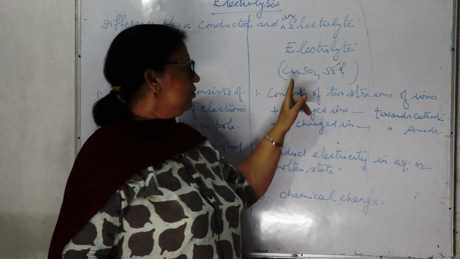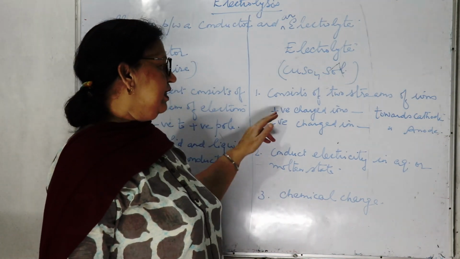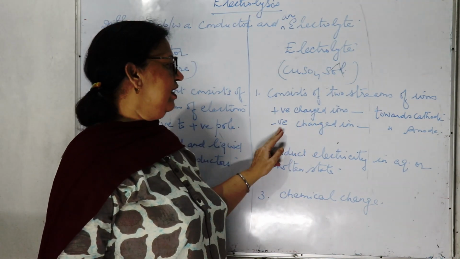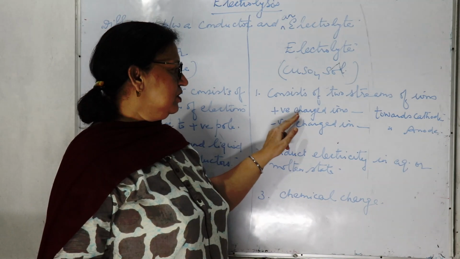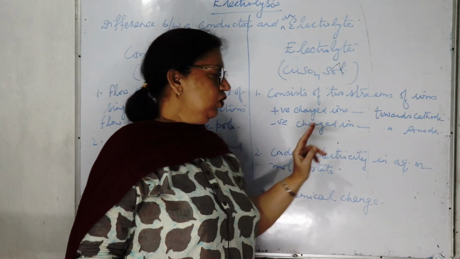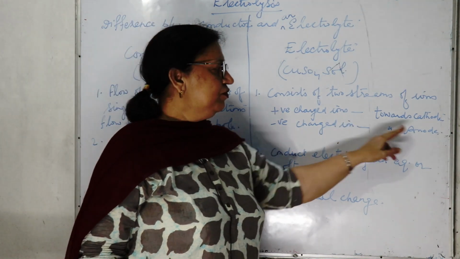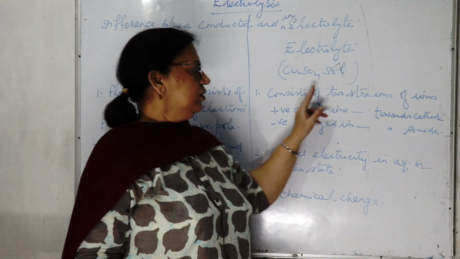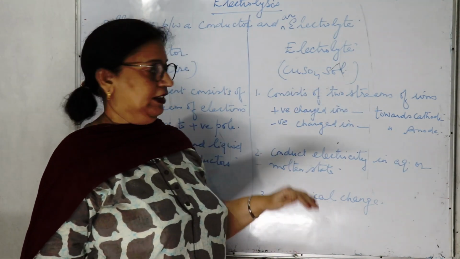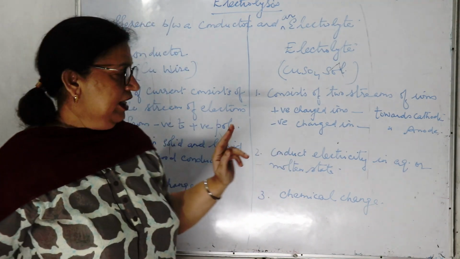And an electrolyte consists of two streams of ions, positively charged ions and negatively charged ions. Positively charged ions, that is cations, move towards the cathode, and negatively charged ions, that is anions, move towards the anode. So there is a double stream of ions.